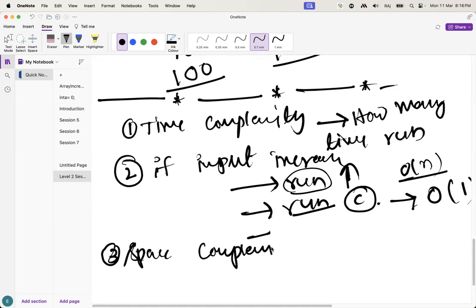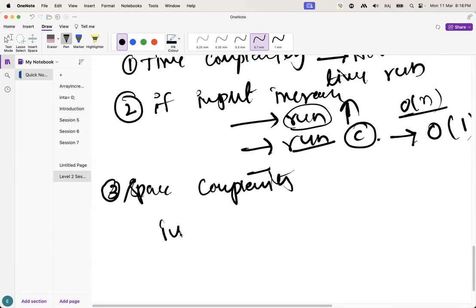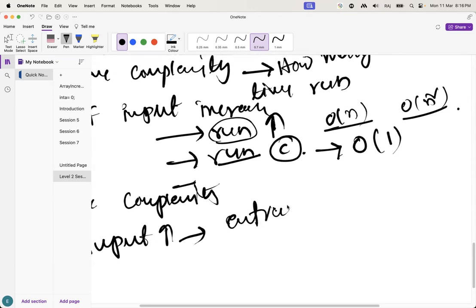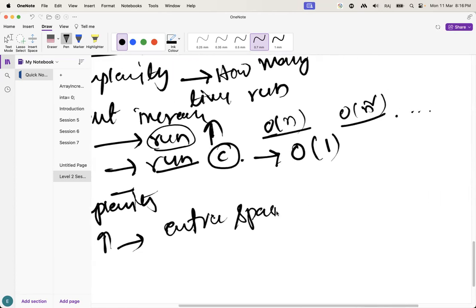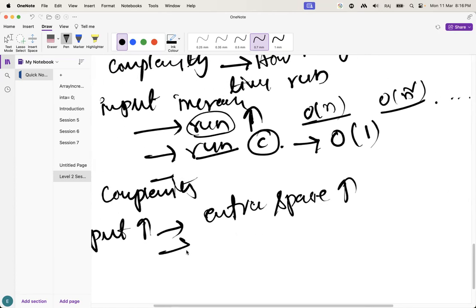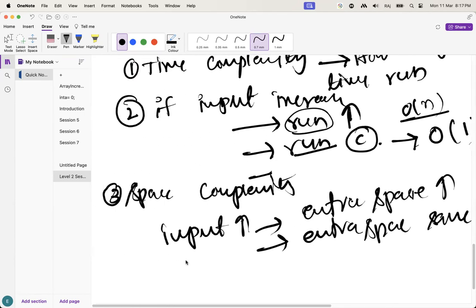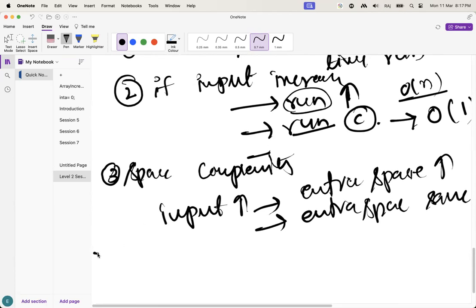If the input size increases, we have to check extra space: whether the extra space we are taking is increasing or is the same. This is all about time and space complexity.